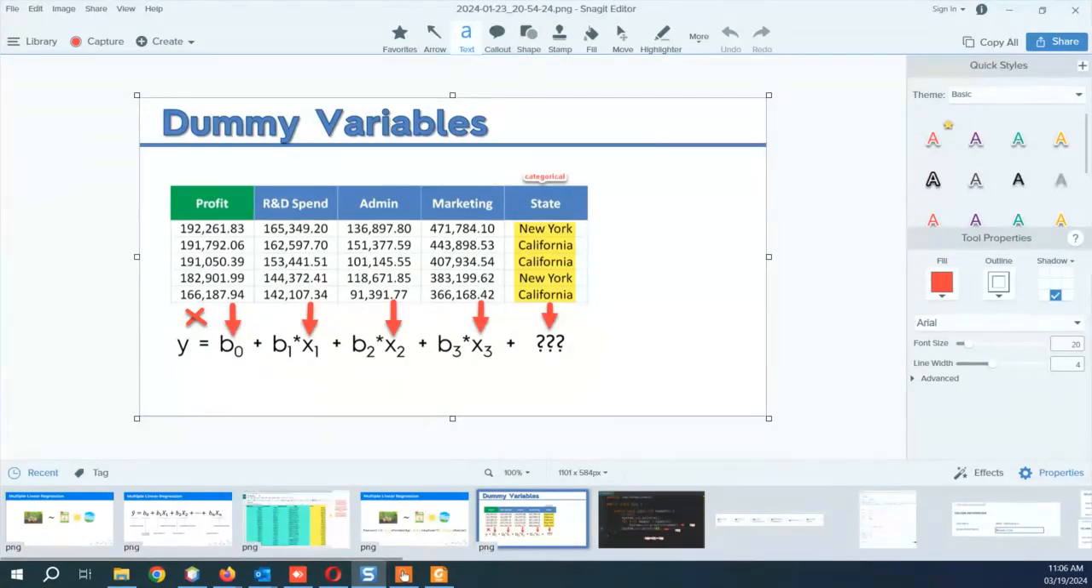The problem is R&D is a number, we are fine with that. Admin is numbers, we are fine with that. Marketing is a number, we are fine with that. The problem is this is not numeric data. So remember what we did: one hot encoding for that. What was one hot encoding? Changing, yes. We need to change this textual value into a numerical value.